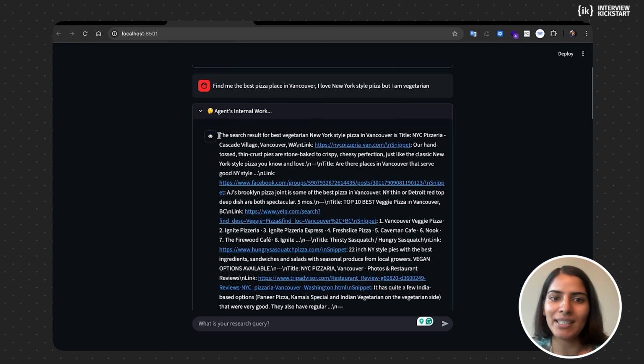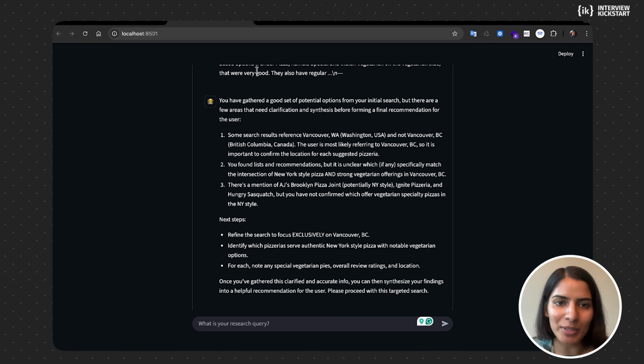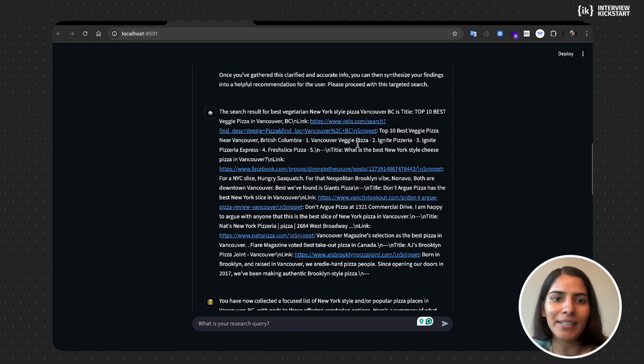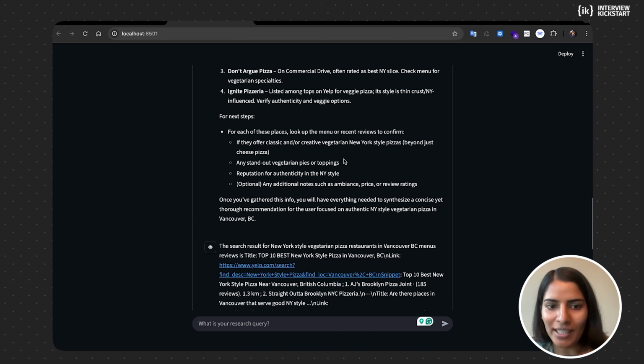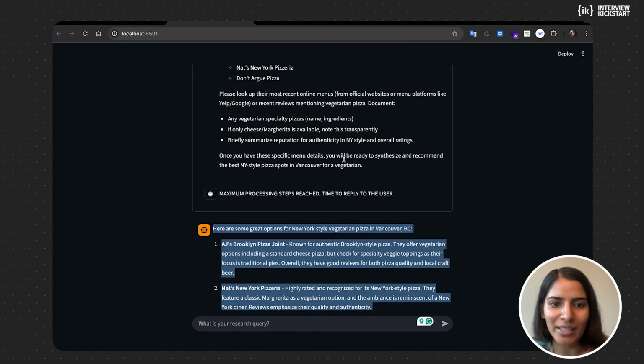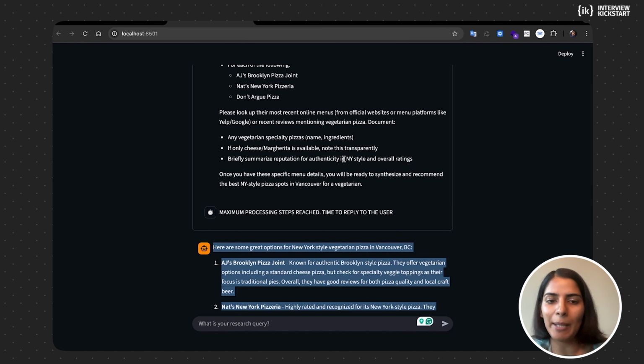In the state, it would be like the assistant said this. Then the supervisor looks at that and adds its own thing. Then the assistant looks at both those things and decides whatever. And then the supervisor adds its own thing. And then the time tracker comes at the very end as, okay, we have been through this many steps, it's time to reply. So once the time tracker has said something and you see there are no replies anymore, they reply to the user. And that's your deep research agent built from scratch.